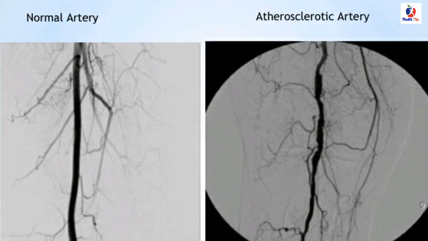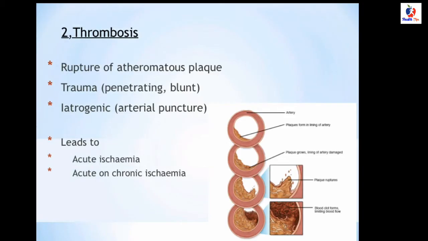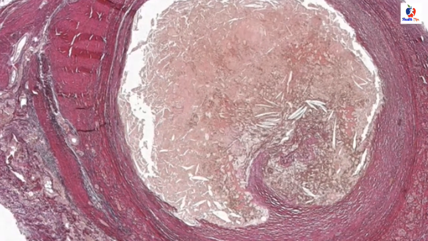And then we talk about thrombosis. Thrombosis is due to rupture of an atheromatous plaque. It can be due to trauma, like penetrating or blunt injuries, or iatrogenic, like arterial punctures. This thrombosis leads to acute ischemia and acute or chronic ischemia. This picture shows how thrombosis develops.